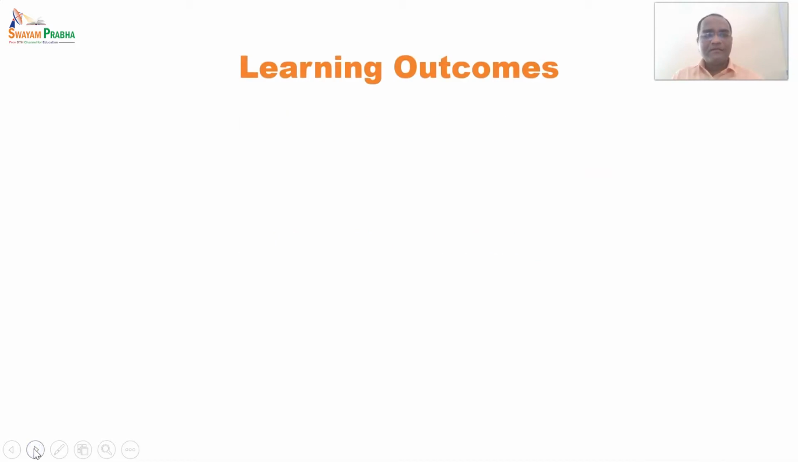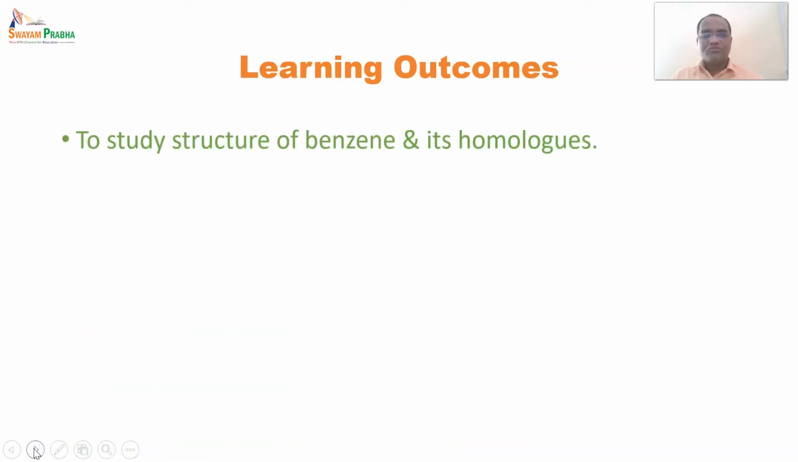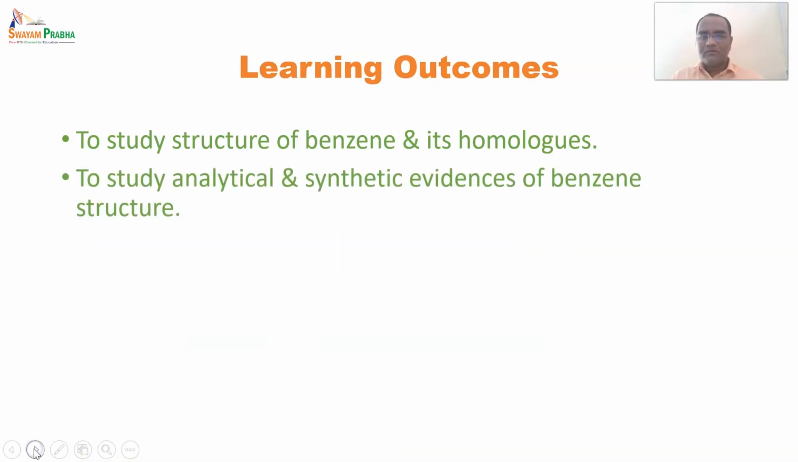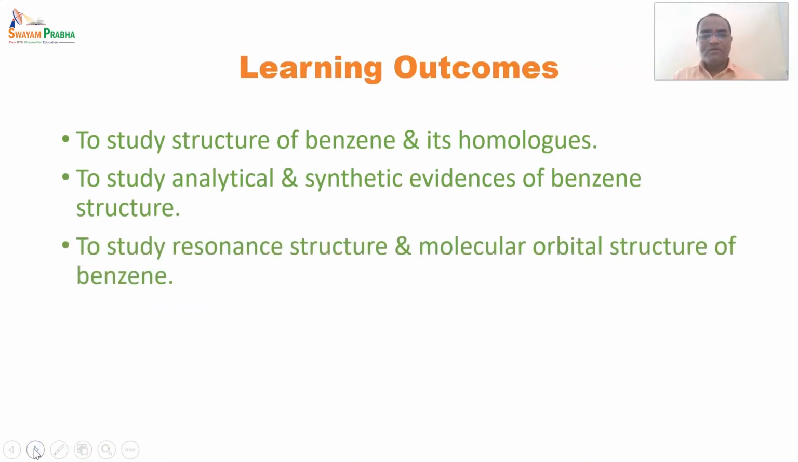So in the beginning, let's see what are the outcomes of this lecture. So what students will learn from this lecture. The first outcome is to study the structure of benzene and its homologues. Second outcome, to study analytical and synthetic evidences of benzene structure. To study resonance structure and molecular orbital structure of benzene. And to study aromaticity of benzene as per Huckel's rule. So these are the 4 outcomes of today's lecture.